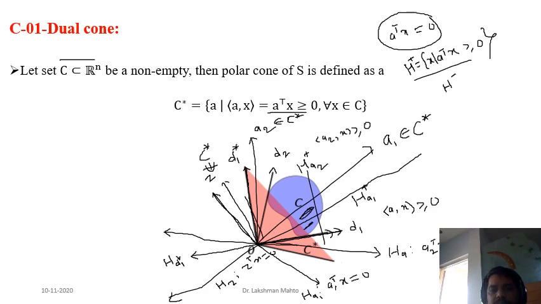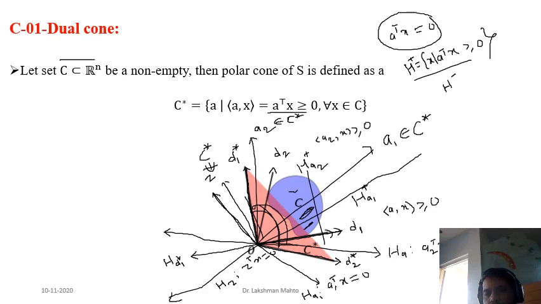So what is the extreme direction of the dual cone? One extreme direction is D1 star. That one is perpendicular to the extreme direction of the given set C, that means perpendicular to D1. And similarly, you will get another extreme direction of the dual cone, which from the geometry is very much clear, and the explanation is similar. D2 star is perpendicular to the second extreme direction of the given set C. So you observe this much of cone. This cone is the dual cone of the given set C.